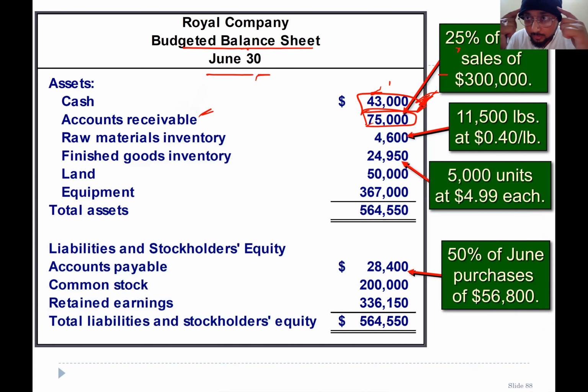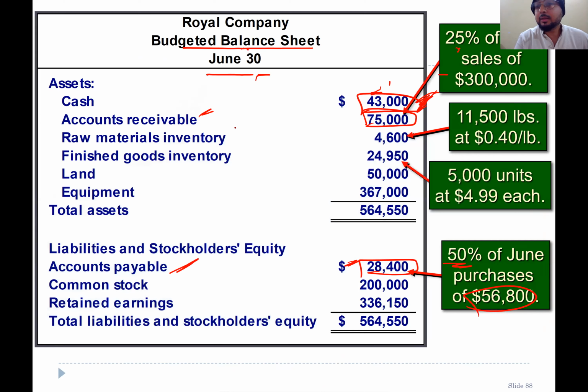So you need to be very careful regarding each small thing here. Similarly, with the liabilities, accounts payable: 50% of material that you purchased in June is going to be paid in July. So that's 50% of June purchases, and that is our accounts payable.